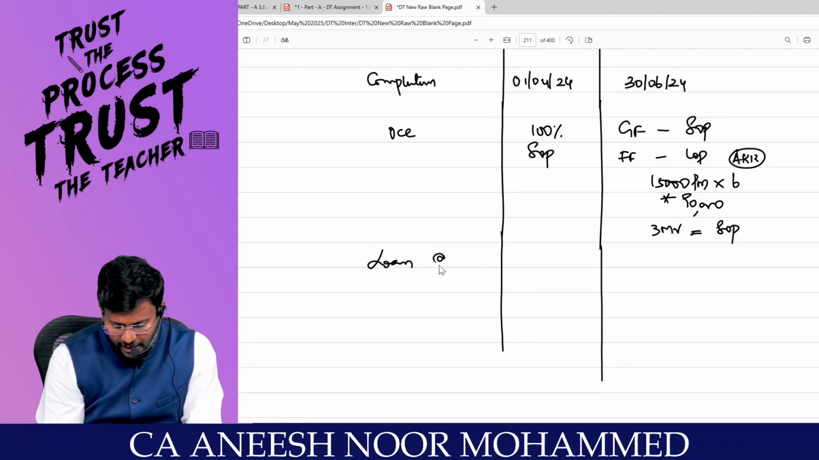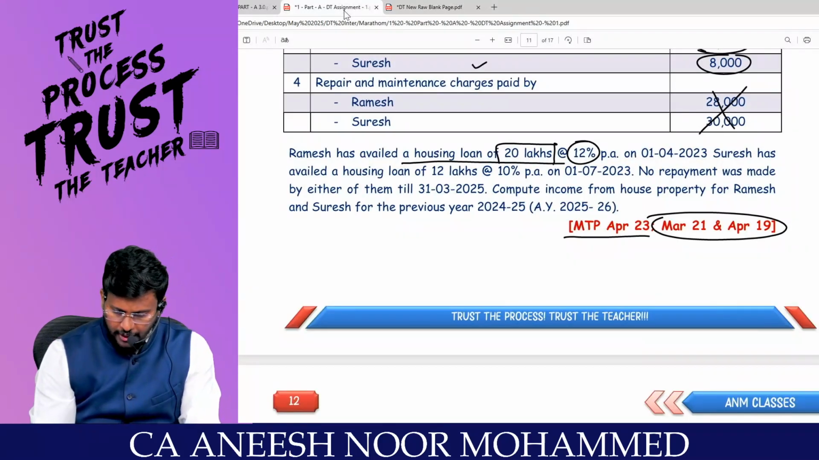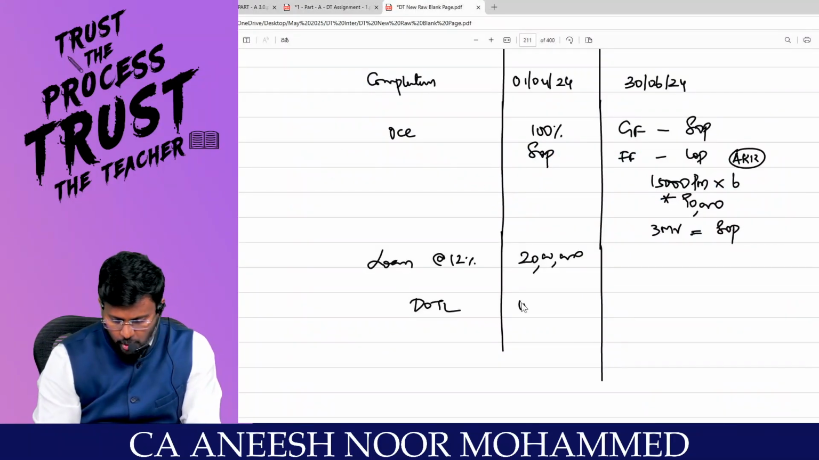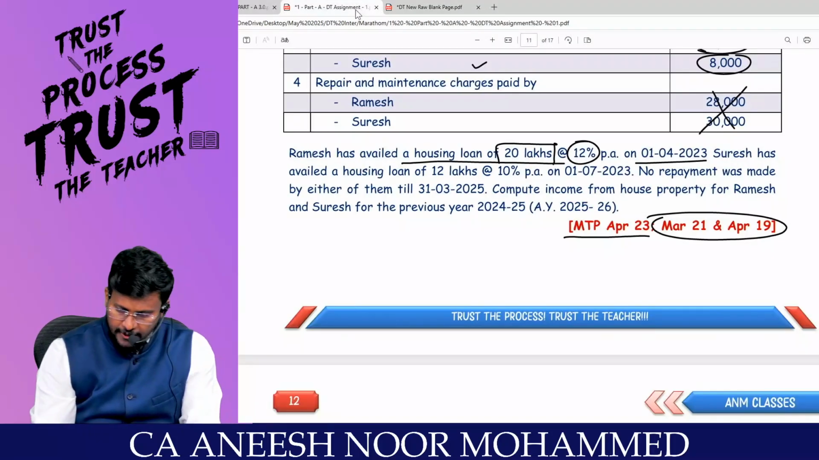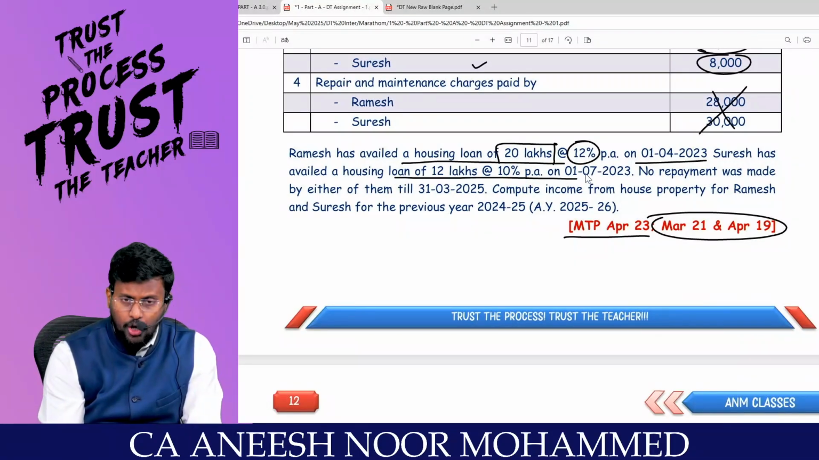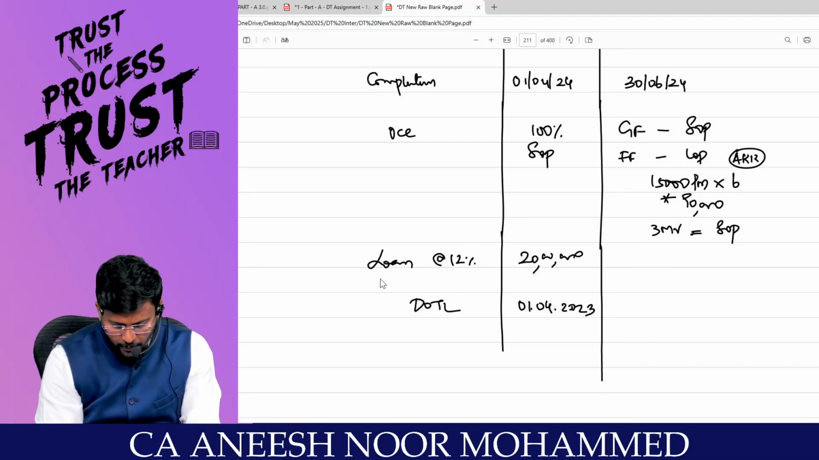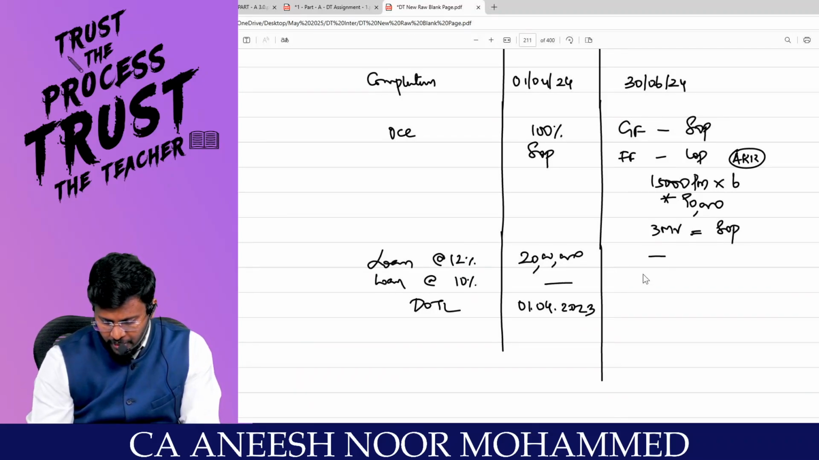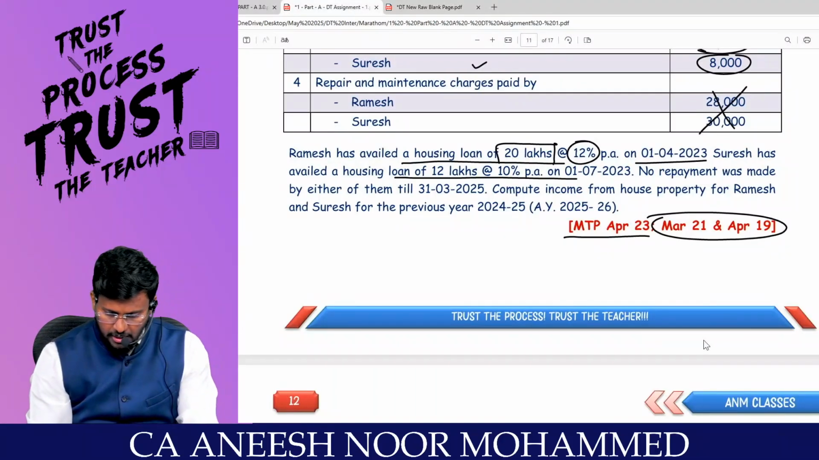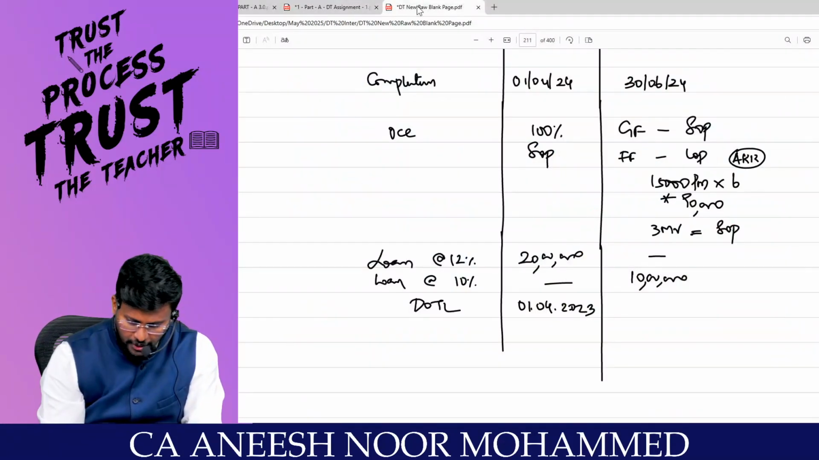We have to bifurcate the loan in a table, so it is better for our writing. Loan at the rate of 12%, how much lakh? 20 lakh. Can we write date of taking loan? Date of taking loan is equal to 1/4/2023. I hope on that date only he started the construction. Am I right? Yes, sir. Suresh has availed housing loan of 12 lakhs at the rate of 10%. Am I right, sir? Yes, sir. At the rate of 10%, 12 lakh.